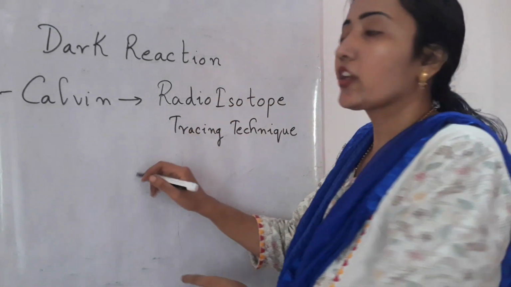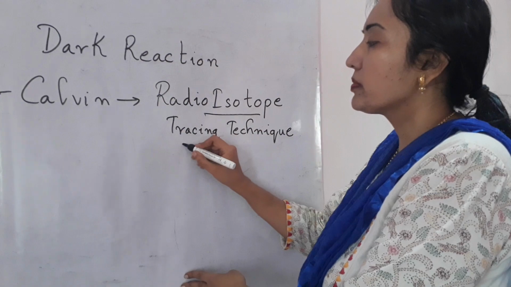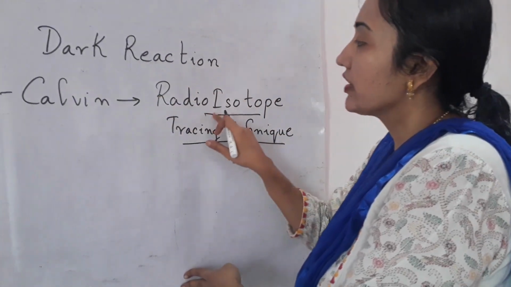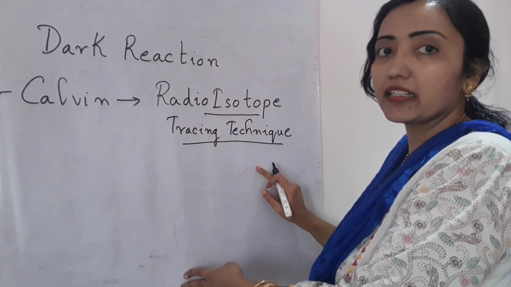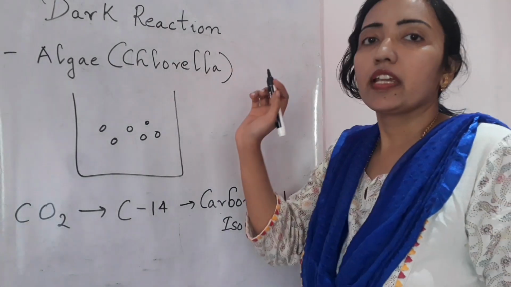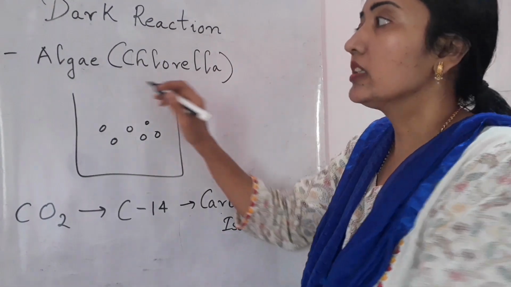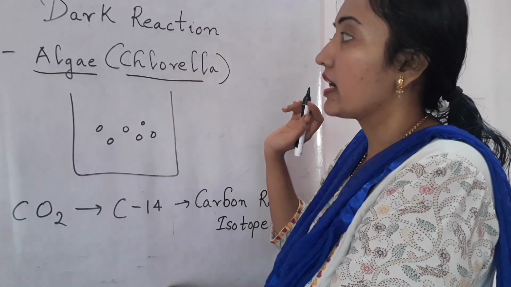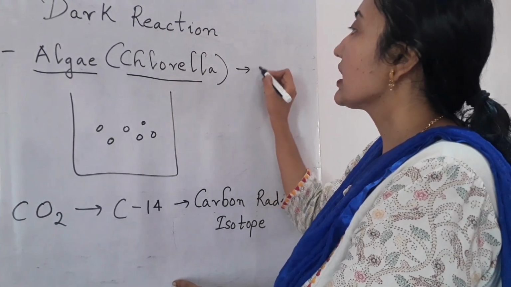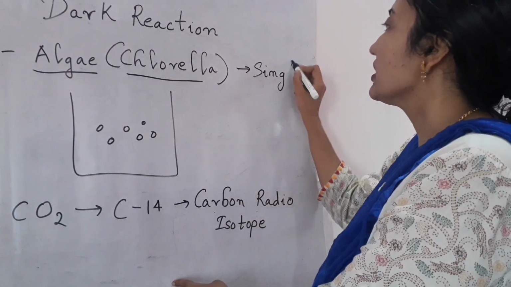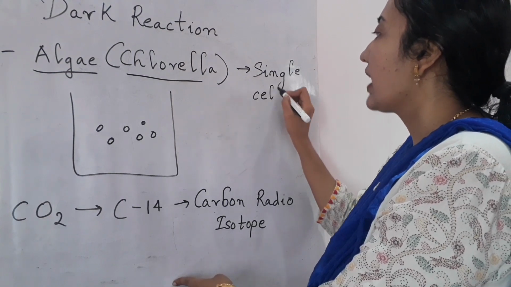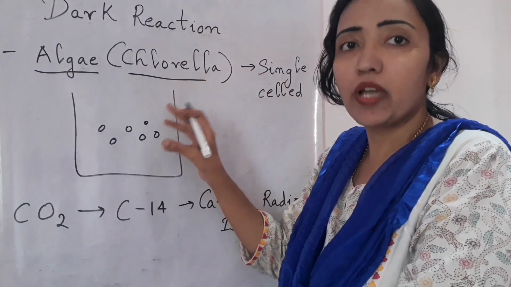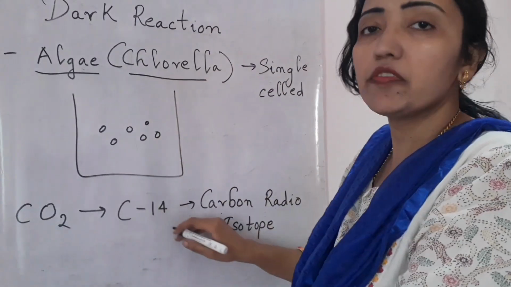Now, to study the steps of the dark reaction, Calvin used the radioisotope tracing technique. He took an alga, Chlorella, which is a single-celled alga, and placed it in a container. The carbon dioxide given to the alga for photosynthesis was C14 containing,